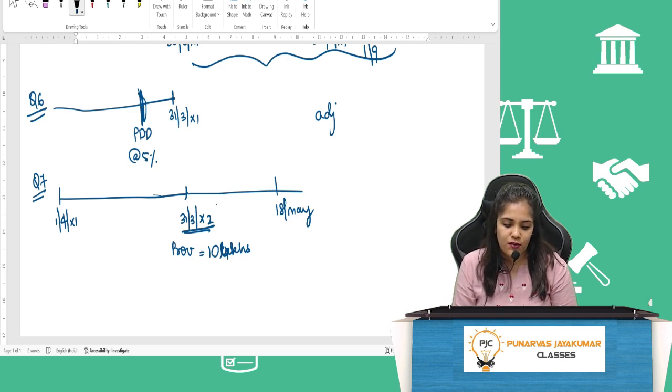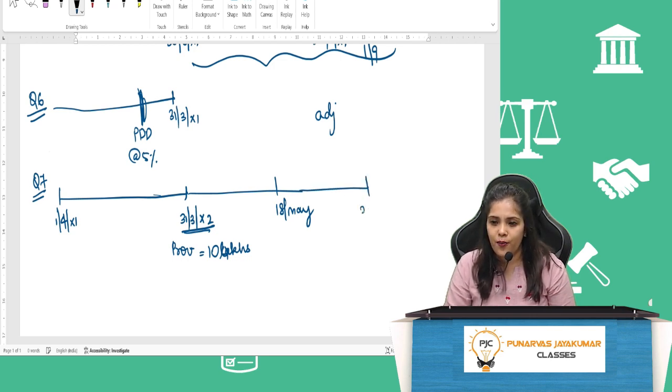The financial statements were prepared by the company's management on 30th April and approved by the board of directors on 30th May. So here is preparation, and here is approval.